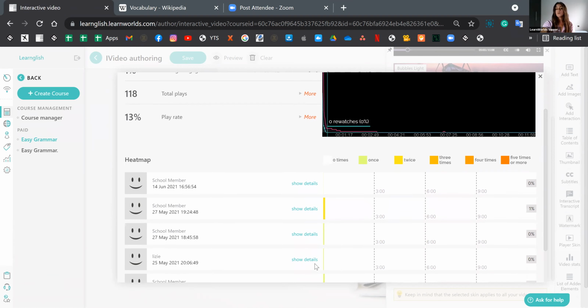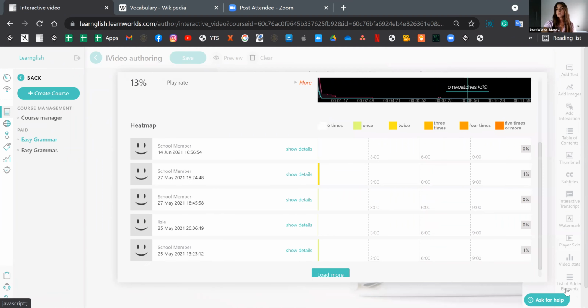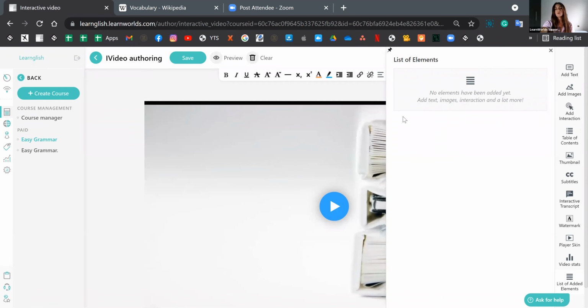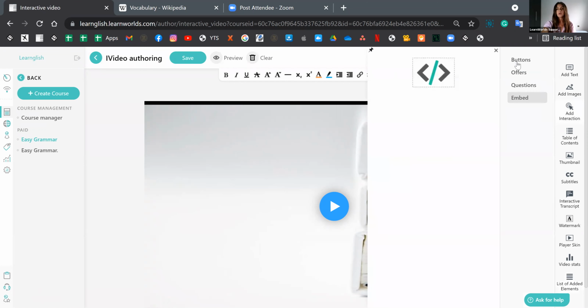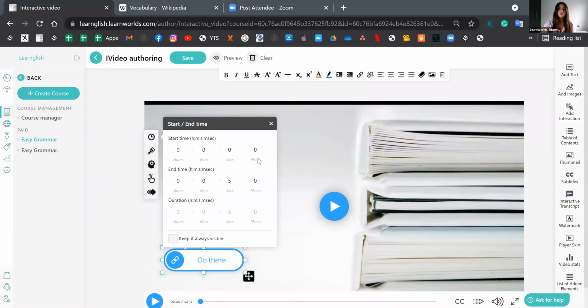And you can even load more analytics by this button right here. And finally, you'll see that we have a list of added elements. So this would allow you to manage any interactive elements that you've added. So far, we haven't. So let's basically change that. I'm going to go over here and we're going to add a button. Just select the one that you like the most.